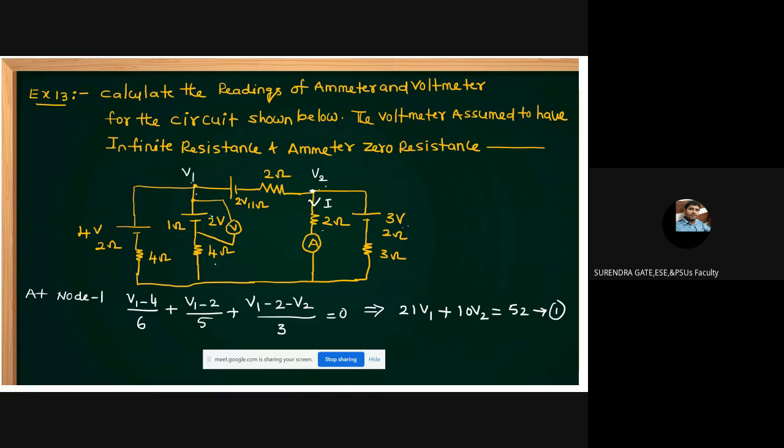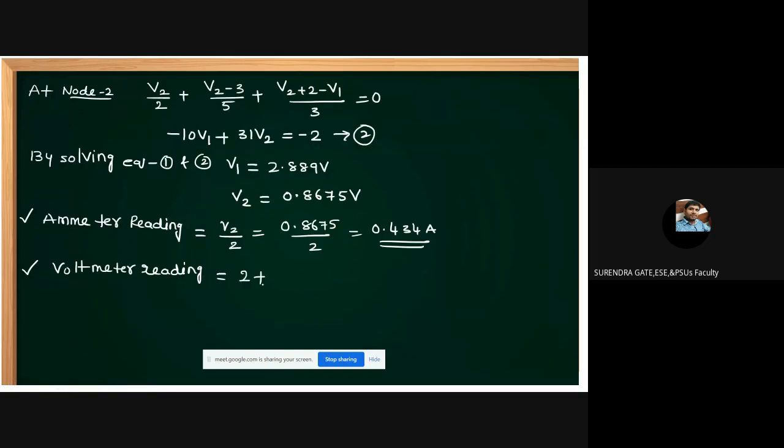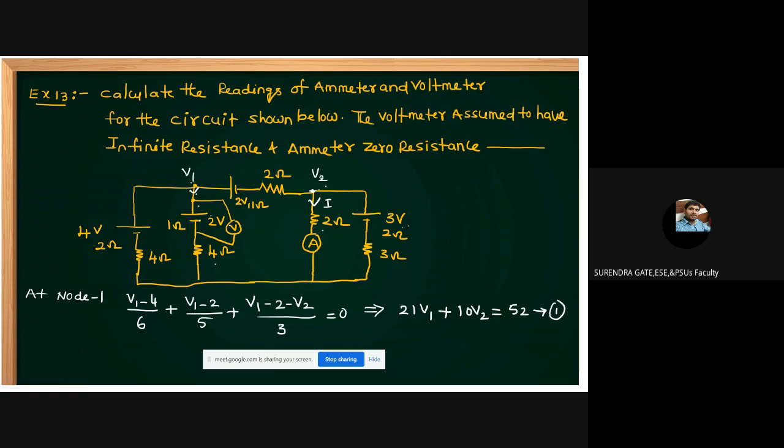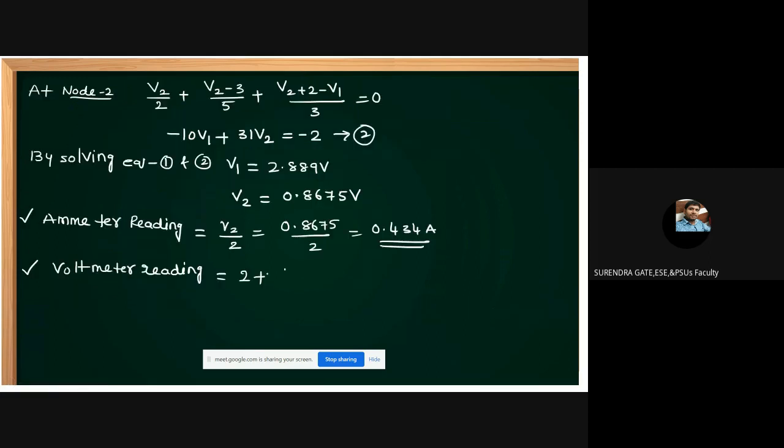It measures 2 volts, and there is a current in this loop. That current into this resistance also. The voltmeter measures 2 plus the current into that resistance. What is this resistance? 1 ohm. What is the current in this circuit, friends? The current in this circuit is V1 minus 2 by 5. Is it correct? This is V1 minus 2 by 5 into the resistance, 1 ohm. Yes, 2 plus the total voltage.